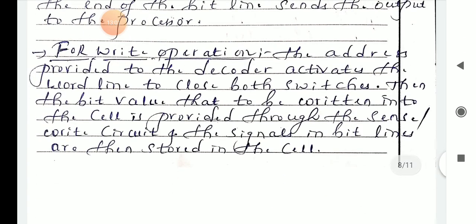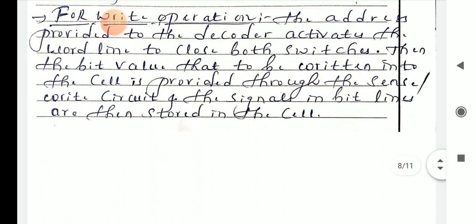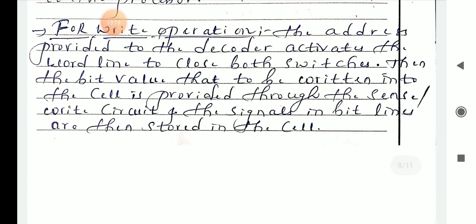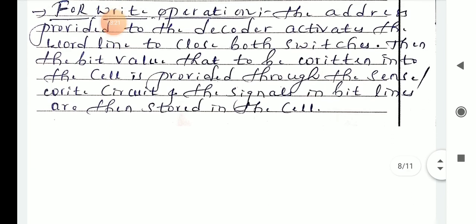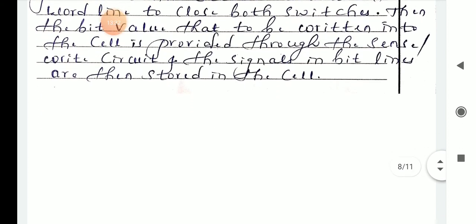Then we will move on to the write operation. The address provided to the decoder activates the word line to close both switches. Then the bit value that is to be written into the cell is provided through the sense or write circuit, and the signals on the bit lines are then stored in the cell. So this is the write operation.